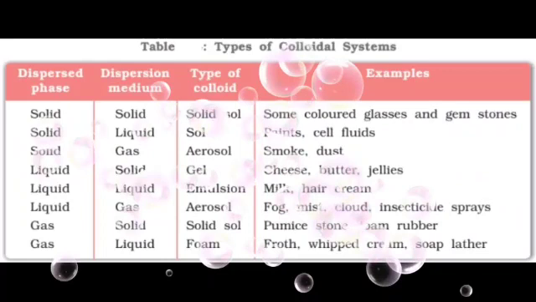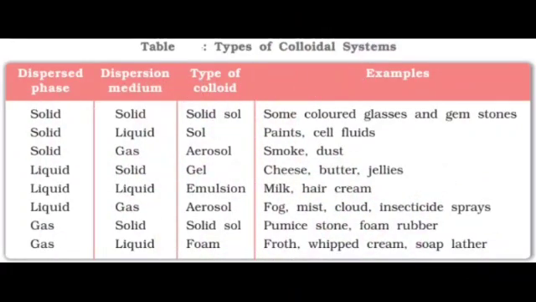A colloidal solution is a heterogeneous mixture. It consists of the dispersed phase and dispersion medium. Dispersed phase or dispersion medium can be a solid or liquid or gas. There are 8 different combinations we are going to learn, children. The combination of gas in gas is not possible because gas in gas always forms a true solution. Now one by one we are going to learn.